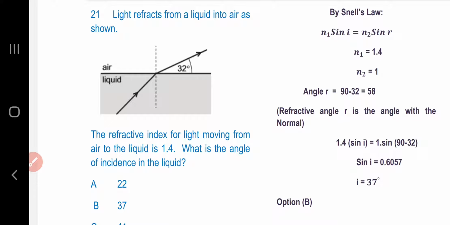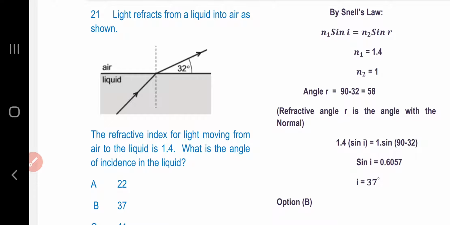where N1 is 1.4, that is the refractive index of the liquid, and N2 is equal to 1, which is the refractive index of the air. Angle R, the refraction angle, is taken with respect to the normal, and that is 90 degrees minus 32 degrees. So the angle of refraction is 58.